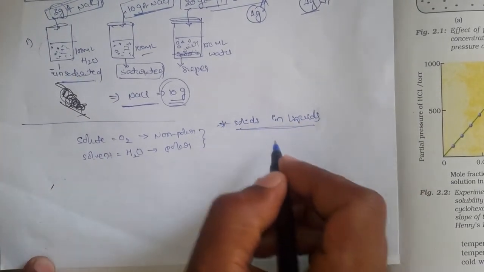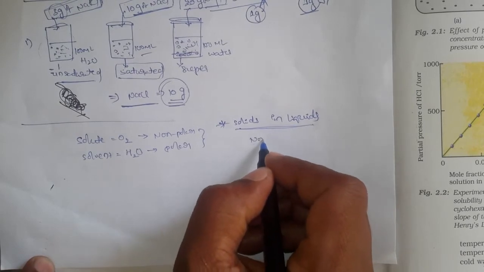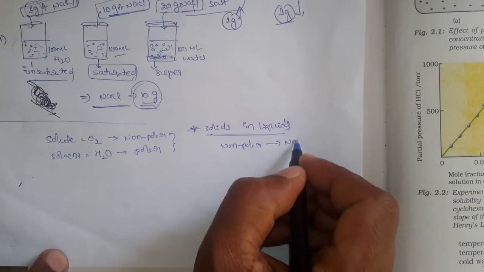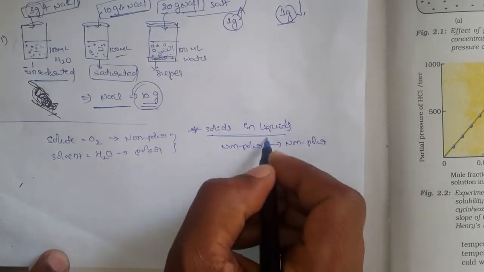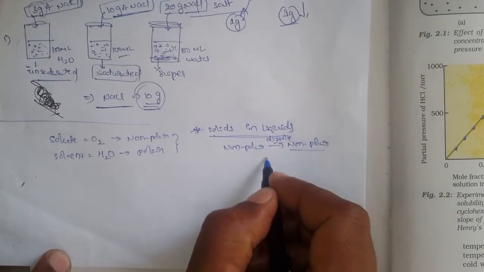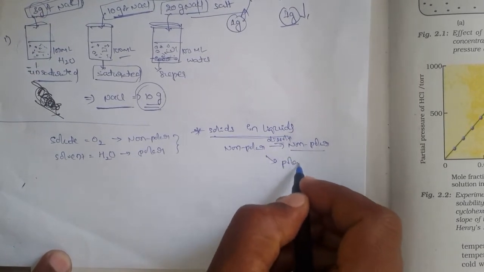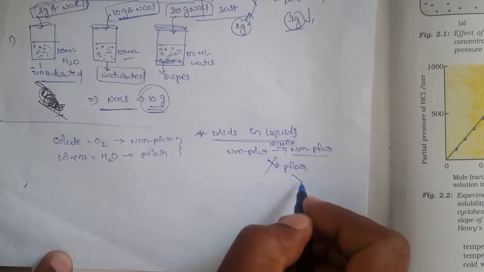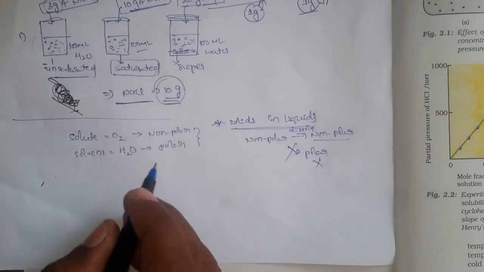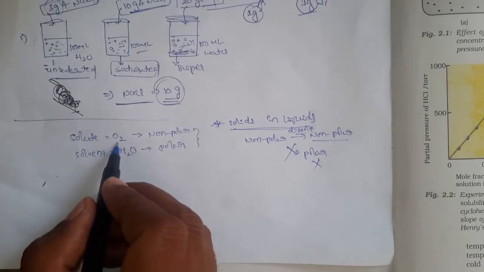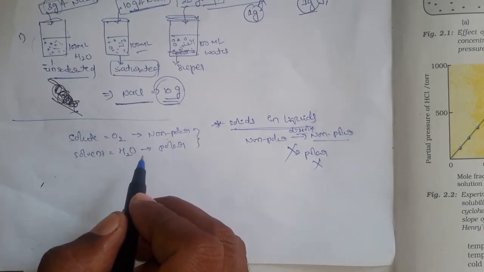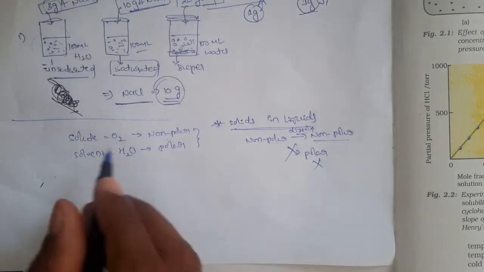In case of solids in liquids, only non-polar can dissolve into non-polar, but cannot dissolve into polar solvents. But here, even though oxygen is non-polar, it can dissolve to a small extent into the polar solvent.